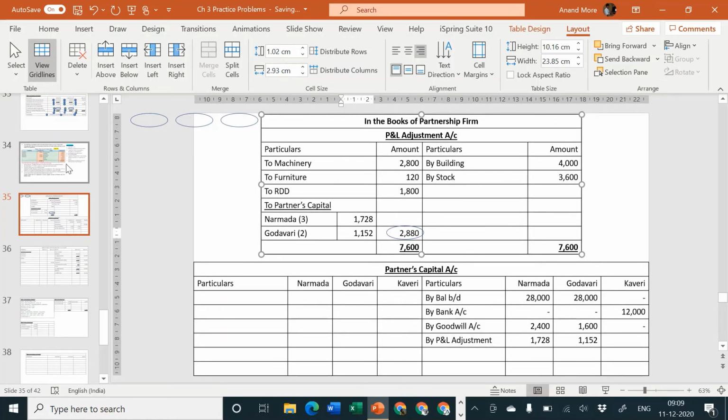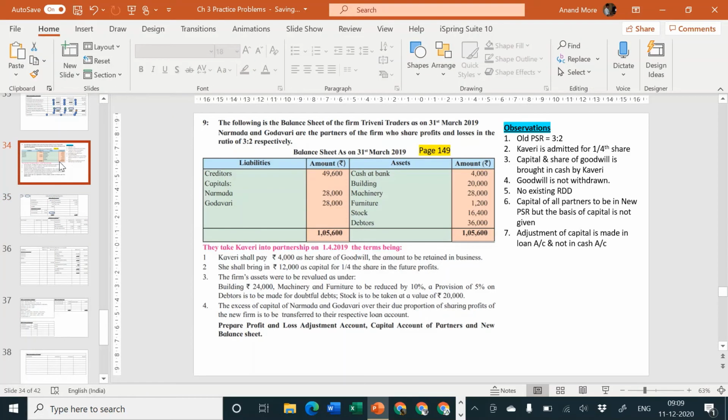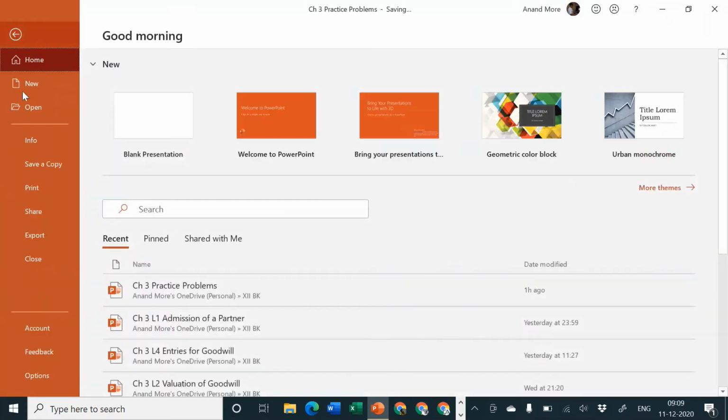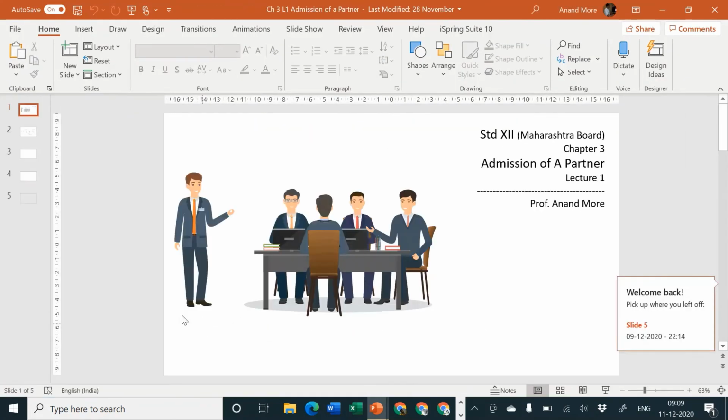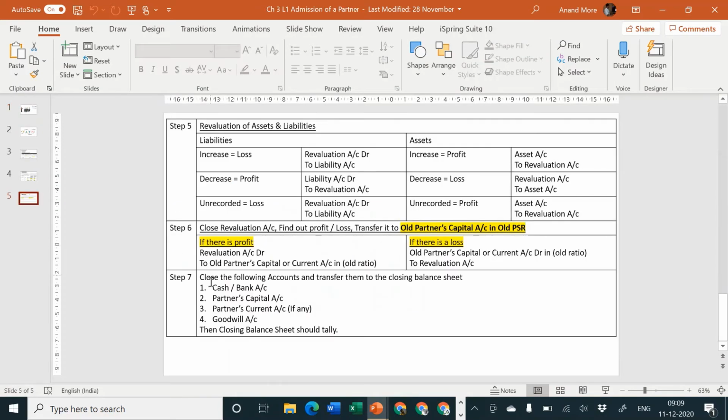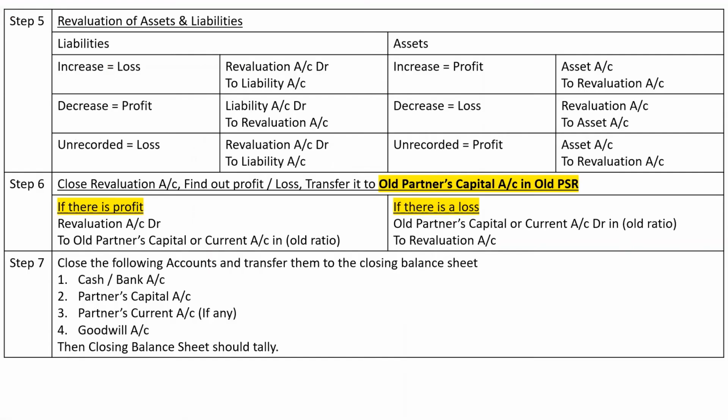Next, next logic says that close partners capital account, find out balance, because if you remember our 7 steps which I had taught you, admission of a partner first lecture. Those of you who have not yet seen the first lecture, please check the first lecture. Okay. 7th step tells after closing revaluation account, finding out profit or loss, transferring it to the old partner's capital account in the old PSR. 6th step is over. Then 7th step is close the following accounts and transfer them to closing balance sheet. Cash, partner's capital, partner's current, goodwill and closing balance sheet should tally.